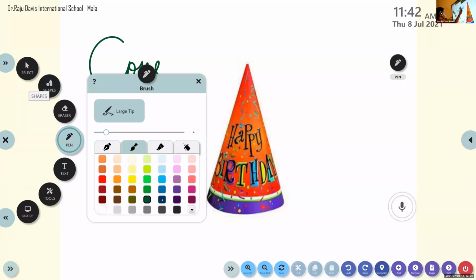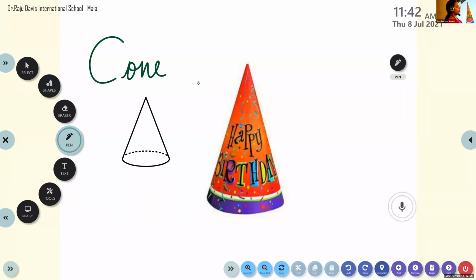CONE, cone. Now, let me ask Abhimanyu, what is the spelling? Cone. What is the spelling? Unmute and tell me. I can't hear. Cone. Very good, very good, very good.